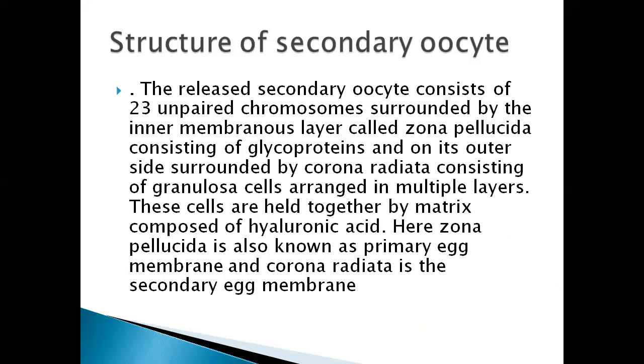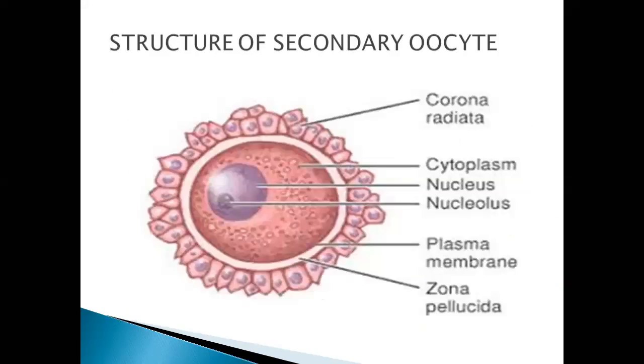Here, zona pellucida is also known as the primary egg membrane, and corona radiata is considered the secondary egg membrane. Right? Zona pellucida, primary egg membrane; corona radiata, secondary egg membrane. Let's just see here.